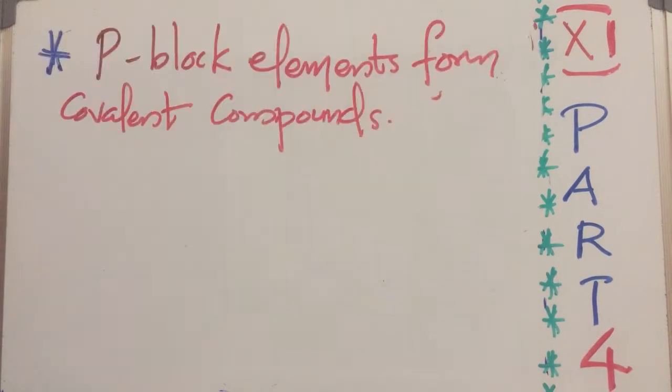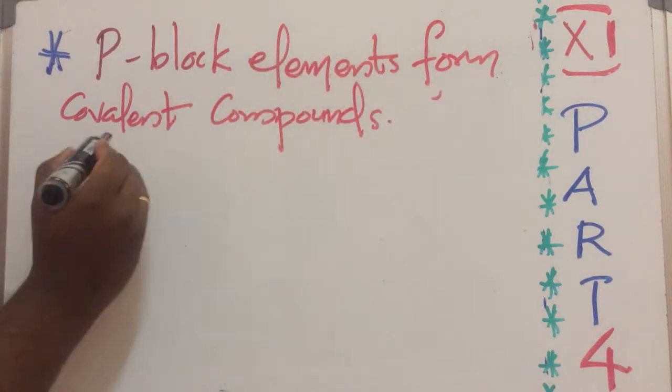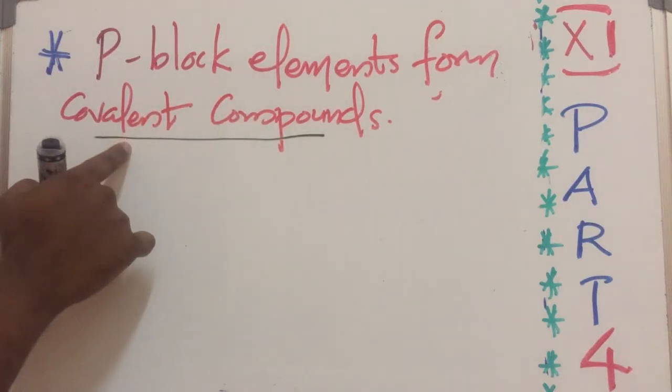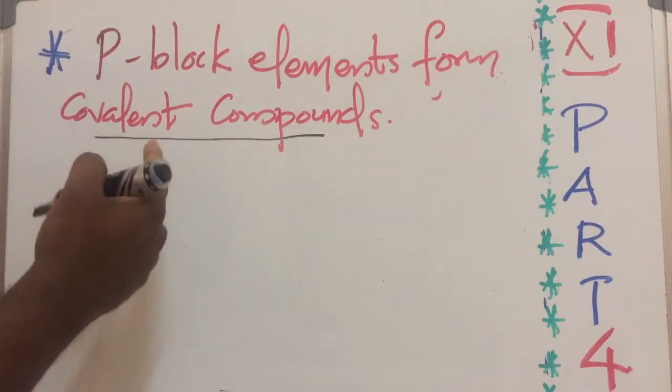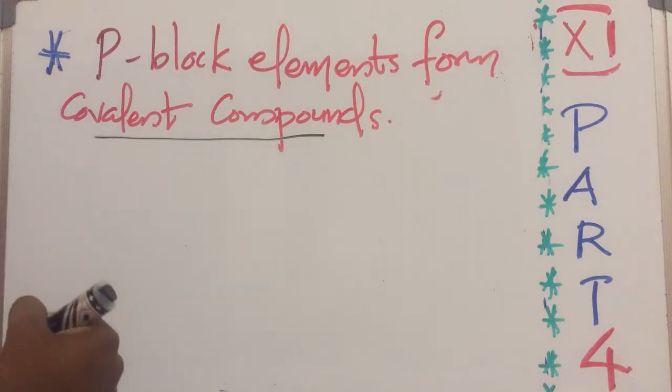Clear? P-block elements generally form covalent compounds. Do you remember covalent compounds? What do you mean by covalent compounds? The compounds formed due to sharing of electrons are called covalent compounds.